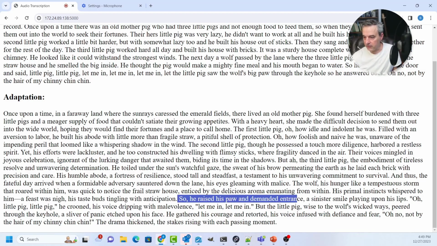So he raised his paw and demanded entry, and with a smile on his prying lips, says, "Oh, little pig," he crooned with his voice dripping with benevolence. "Let me in, little pig." But the pig was wise to the wolf's wicked ways and peered through the keyhole, a sliver of panic etched on his face. He gathered the courage and retorted with a voice infused with defiance. He said, "Oh, no, by the hair of my chinny chin chin." The drama thickened as the stakes rose with each passing moment.